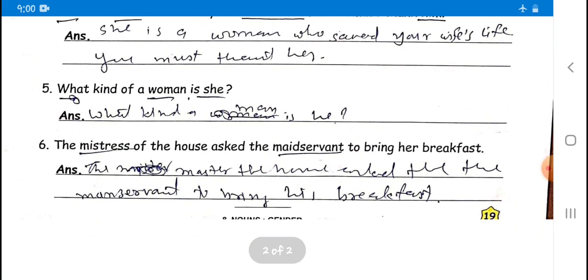The mistress of the house asked the maid servant to bring her breakfast. So mistress and maid servant are both feminine gender. Now let us find the opposite gender of them. The master is the opposite gender of mistress. So the master of the house asks the, what is the opposite gender of maid servant? That is manservant, to bring her breakfast. So what is the answer now? The master of the house asks the manservant to bring his breakfast.